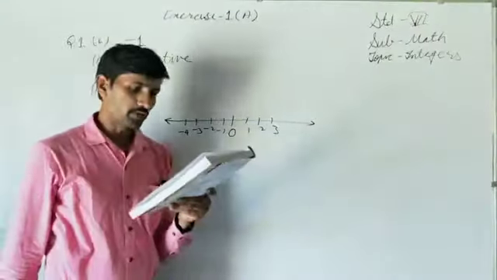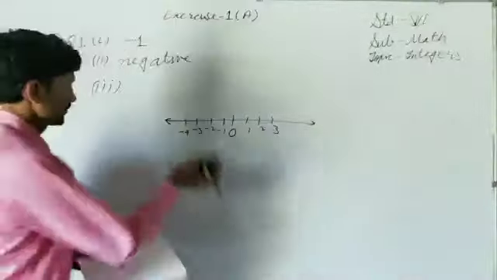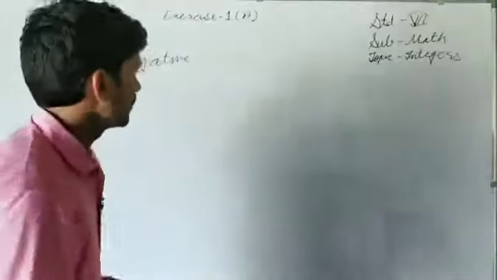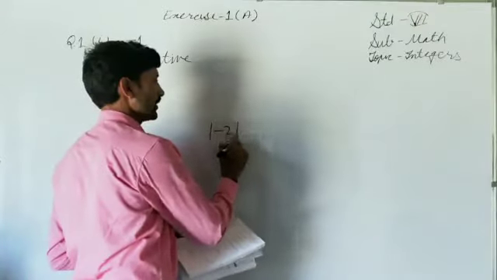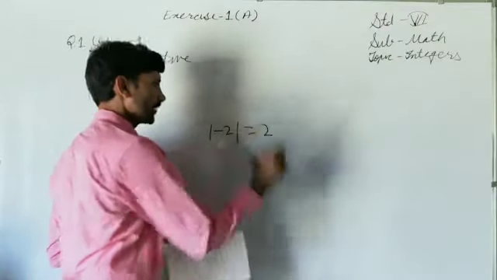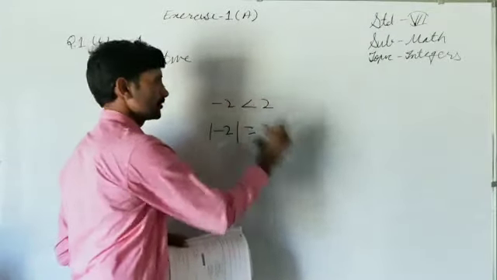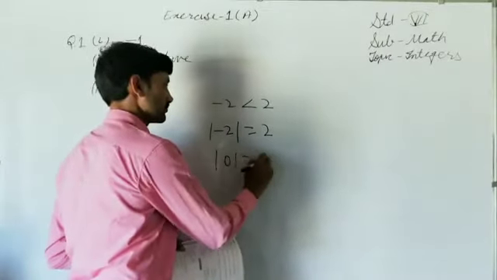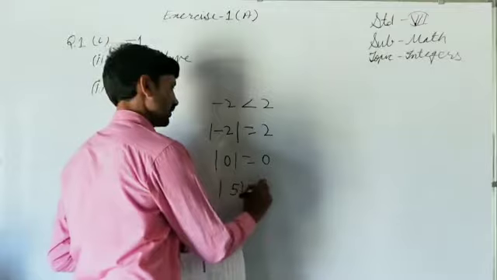the absolute value of an integer is either, so we know, as we discussed, if we take any negative integer, for example, if we are taking -2, its absolute value will be 2. So absolute value of -2 is greater than 2. Absolute value of 0 is 0. Absolute value of 5 is 5.